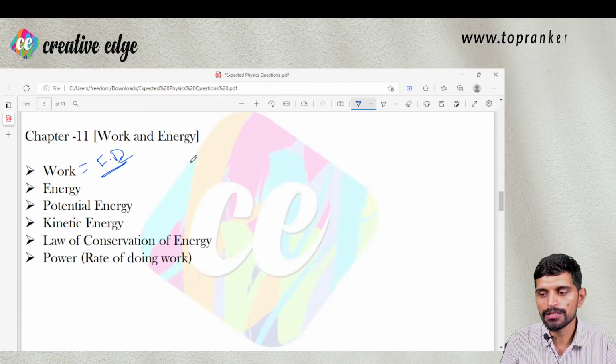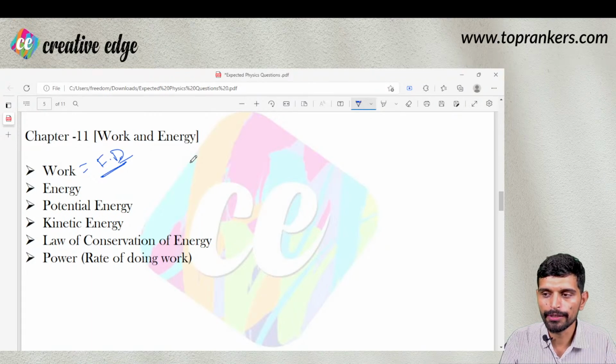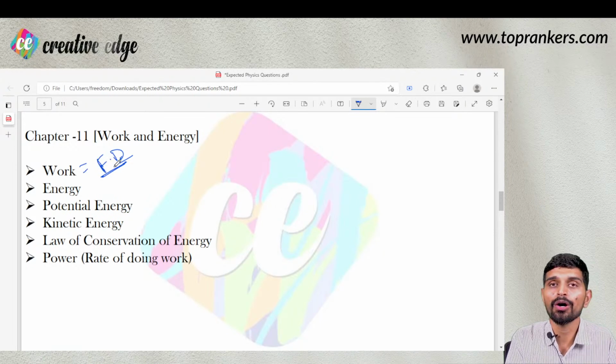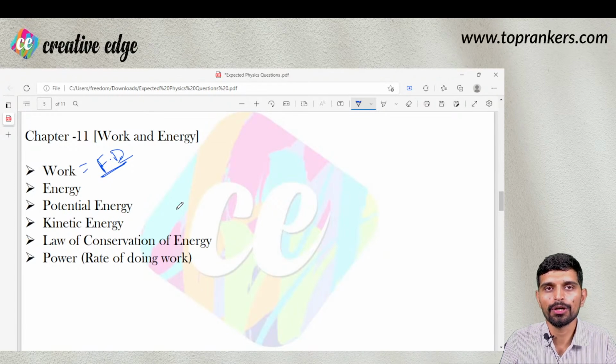When an object is brought into motion or displaced from one place to the other, then after application of force, it is said that some work is done on the object, right? So work done is of two types, positive and negative. If work is done on the object, then work done is said to be positive. If work is done by the object, then work done is said to be negative.